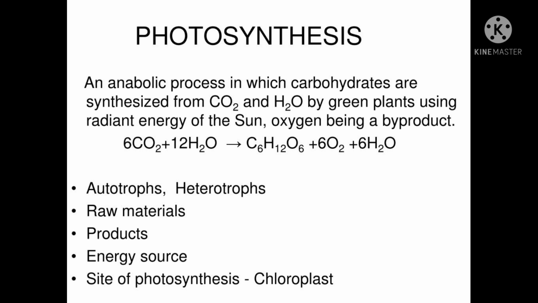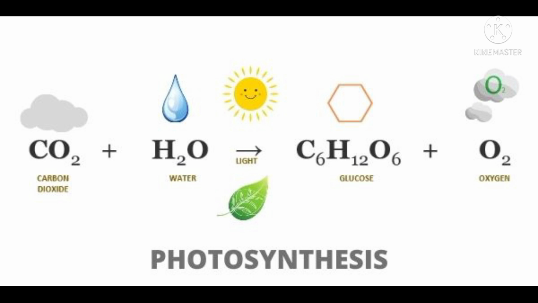Photosynthesis is an anabolic process in which, as I told you, carbohydrates are synthesized from carbon dioxide and water by green plants using radiant energy, that is the sun, with oxygen as a byproduct. It involves autotrophs, heterotrophs, raw materials, products, energy source, and the site of photosynthesis, that is the chloroplast. This is the photosynthesis formula: carbon dioxide with the addition of water, with the help of chlorophyll and sunlight, forms glucose plus oxygen.